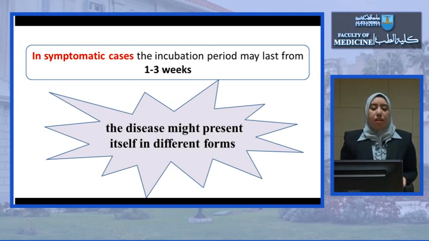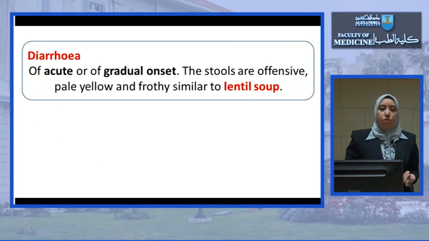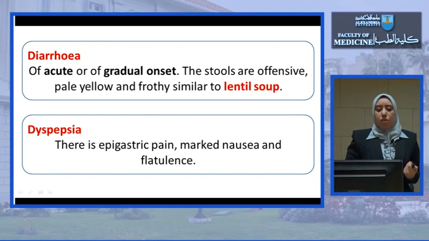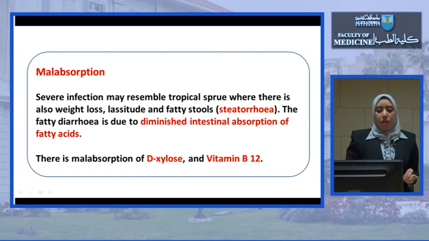In symptomatic cases, the incubation period lasts from 1 to 3 weeks, and the disease presents in different forms. As we already said, the first form is diarrhea, which could be of acute or gradual onset. The stools are usually offensive, pale yellow and frothy, similar to lentil soup. In addition, it could also be presented in the form of dyspepsia, where there is epigastric pain, marked nausea, and flatulence.